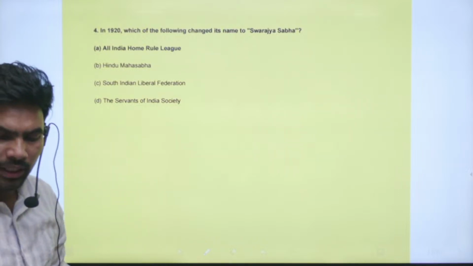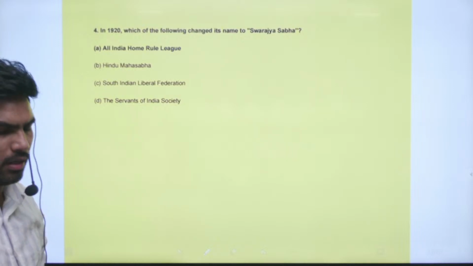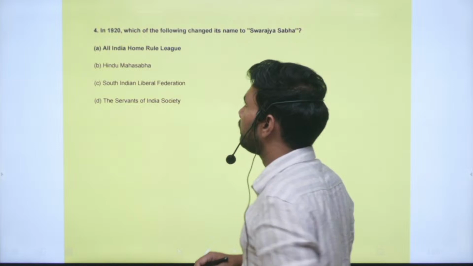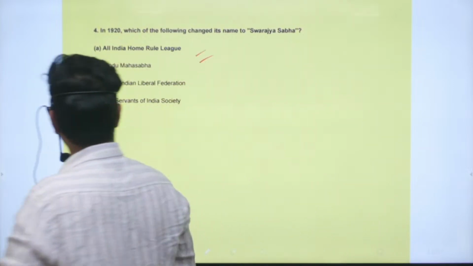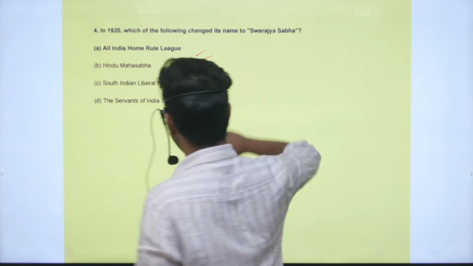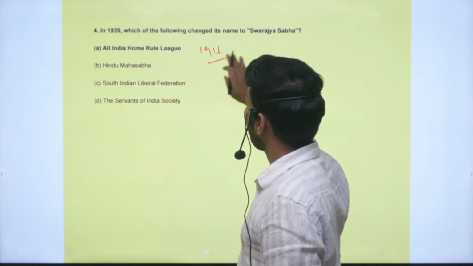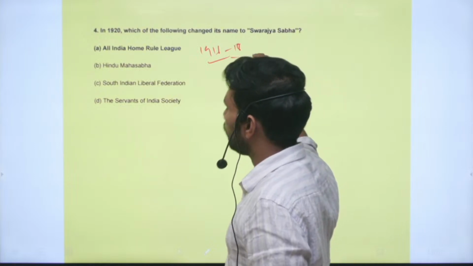In 1920, which of the following changed its name to Swarajya Sabha? So straightforward question, but it is somewhat difficult to know the name. This is the All India Home Rule League. It changed its name to Swarajya Sabha. You know, the Home Rule League movement occurred around 1916 to 1918.